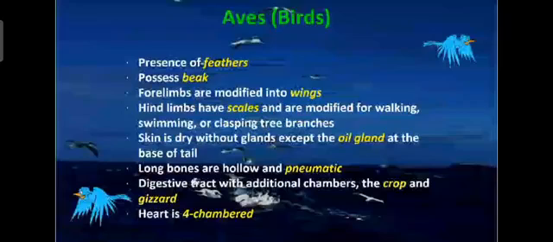Long bones are present, but these bones are hollow. Hollow means empty, and pneumatic means they are filled with air. Pneumatic bones, that is the main characteristic of the birds. So that is the main important characteristic. Bones are hollow and filled with the air cavity. So they are called the pneumatic bones.